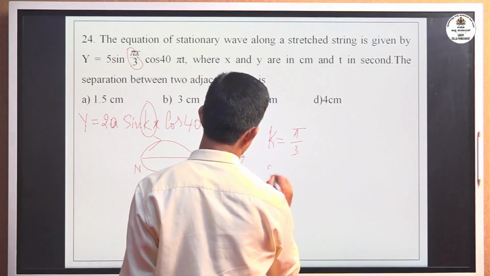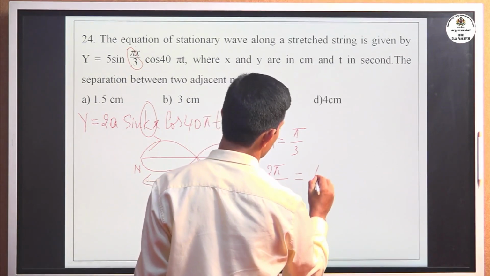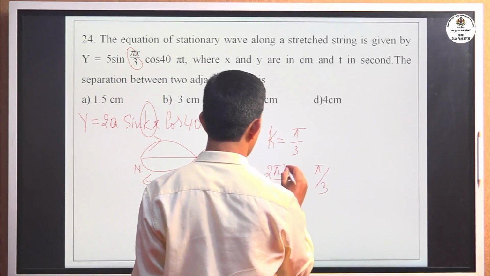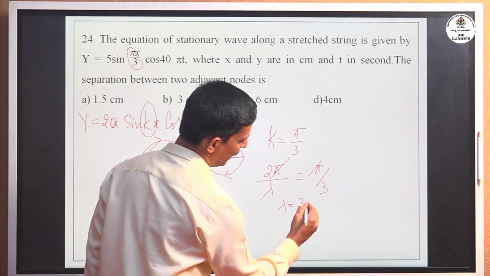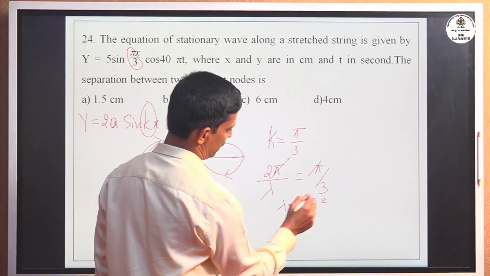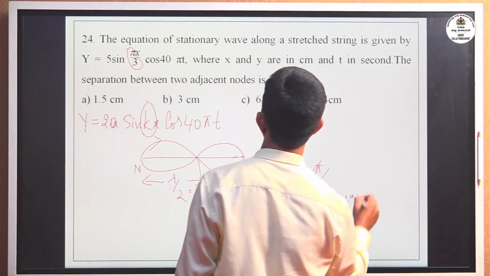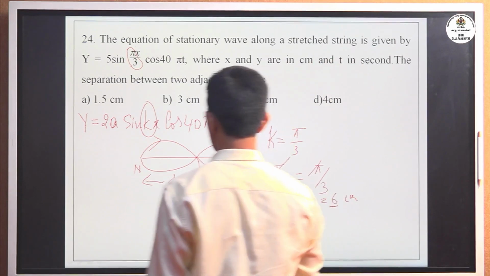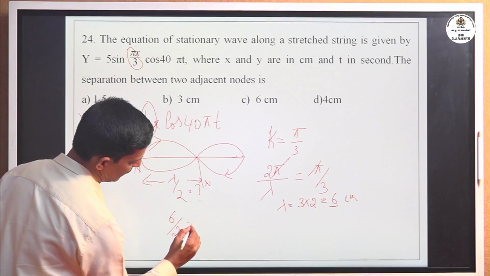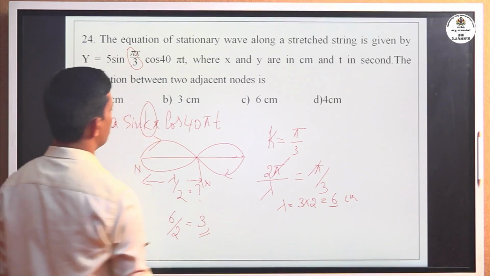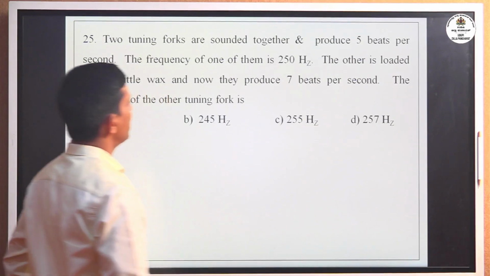Expressing in terms of wavelength, k is 2 pi by lambda, which is equal to pi divided by 3. Where pi gets cancelled, lambda you can get 3 into 2, that is 6. Lambda is 6 centimeter. X and y are given in centimeter. Node to node distance is lambda by 2, half of 6, that is 3. Correct option is 3 centimeter. Okay, move to the next problem.